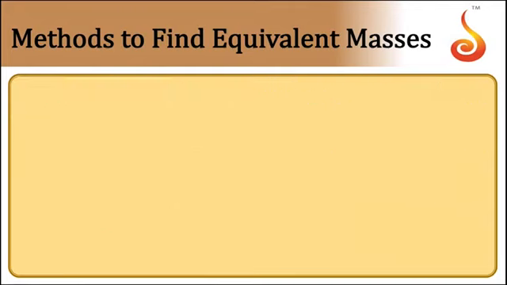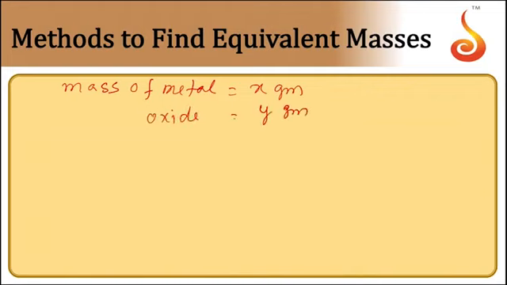Suppose the mass of the element, say mass of metal, is equal to x grams. Mass of metal oxide is say y grams.